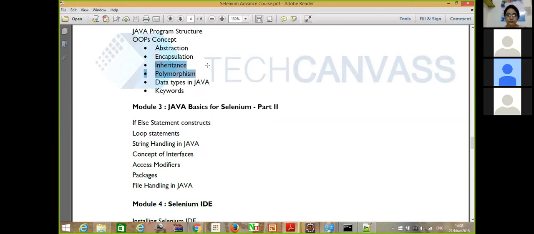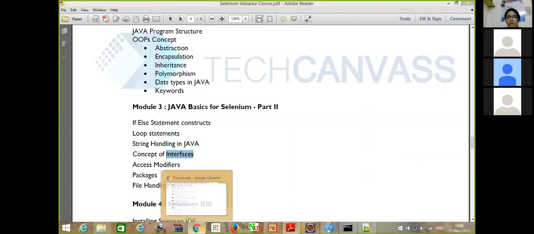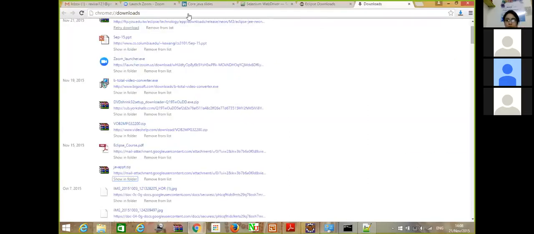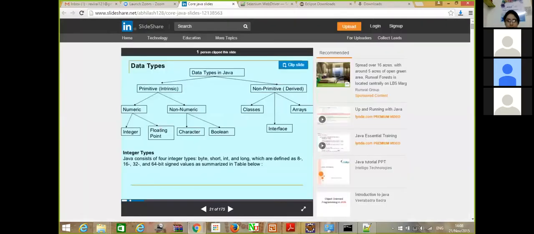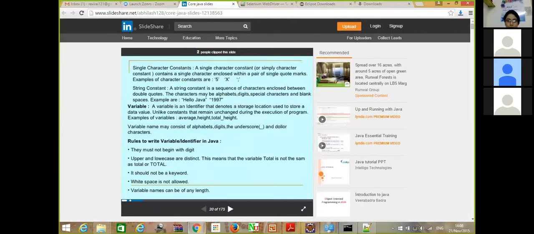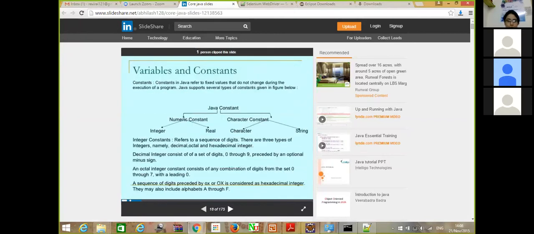Okay. So let's start with the classes and objects part now. For that, we have to go for access modifiers first. Let us understand what these keywords public, private, protected are and what their scope is in programming. So let us understand these variables and constants in Java.